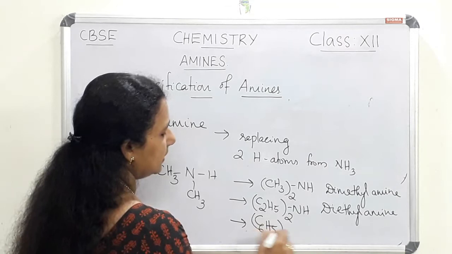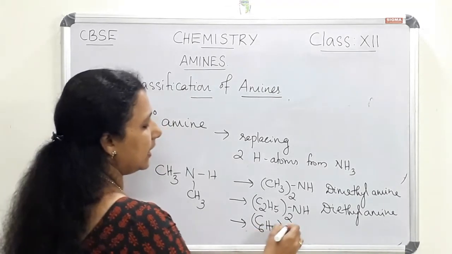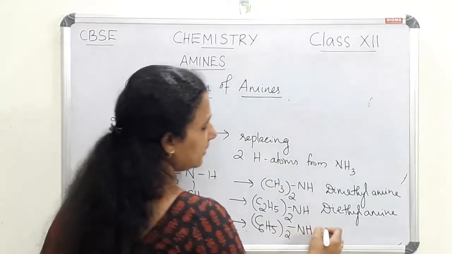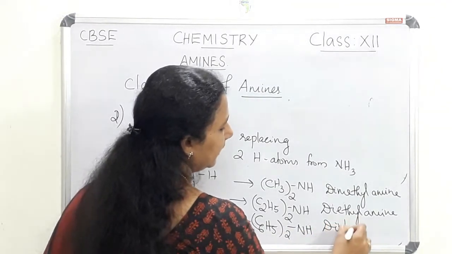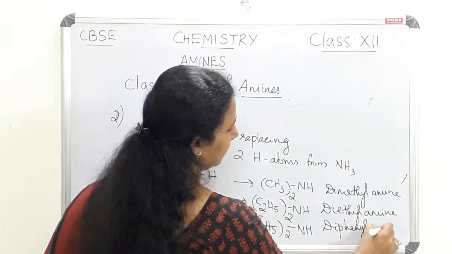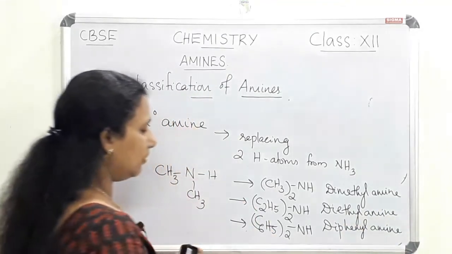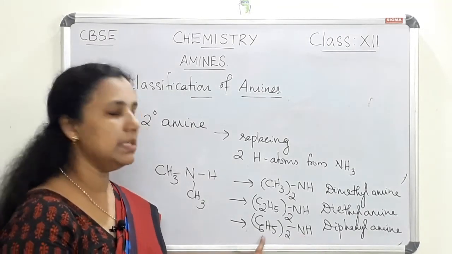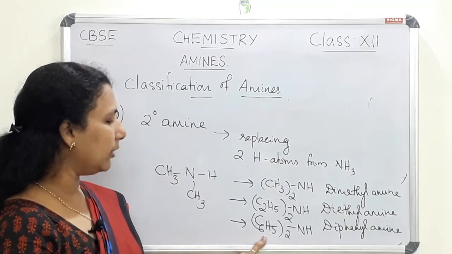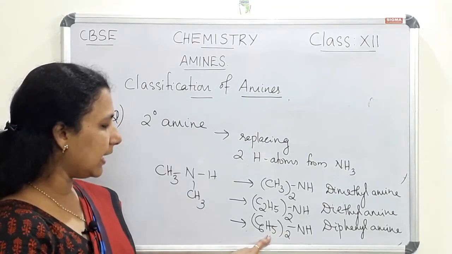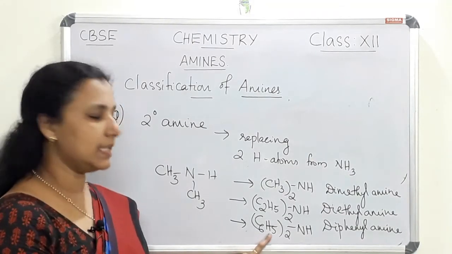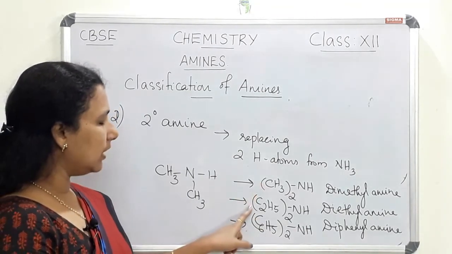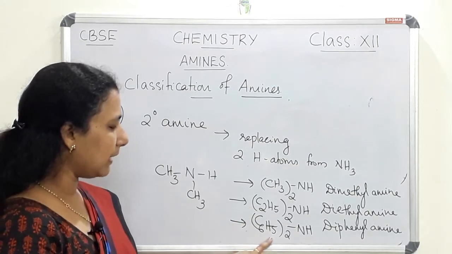If two C6H5 groups are attached, this is also a secondary amine, and this is called diphenylamine, (C6H5)2NH. Since a phenyl group is attached, it is an example of aromatic amine. These two are aliphatic amines, and this is an aromatic amine.